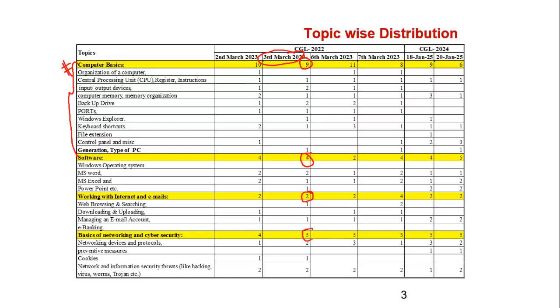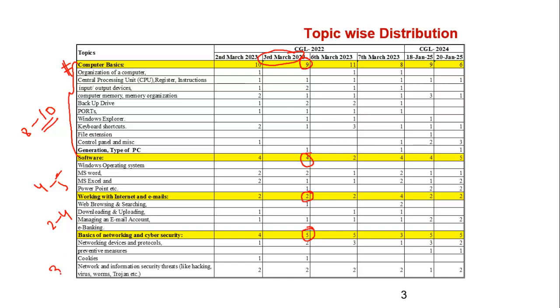So we have seen a basic trend that most of the questions are asked from this particular chapter. Commonly 8 to 10 questions were asked from computer basics. From software, we have seen 4 to 5 questions. From working with internet and email, we have seen 2 to 4 questions, whereas from networking and security, we have seen 3 to 5 questions.